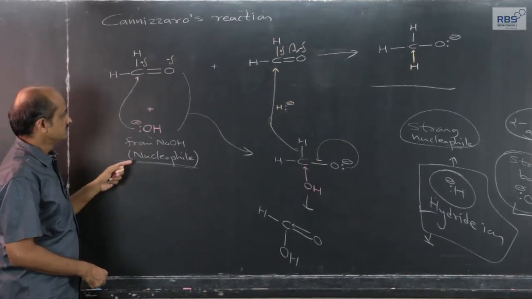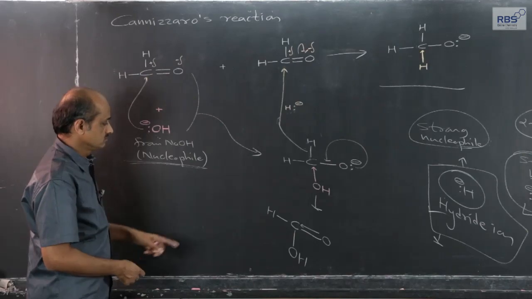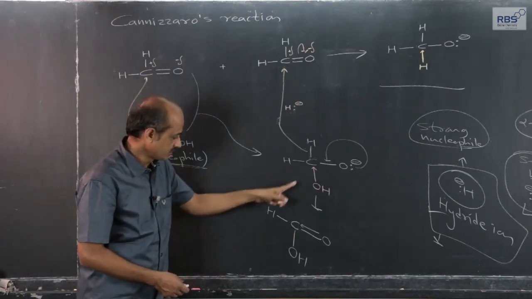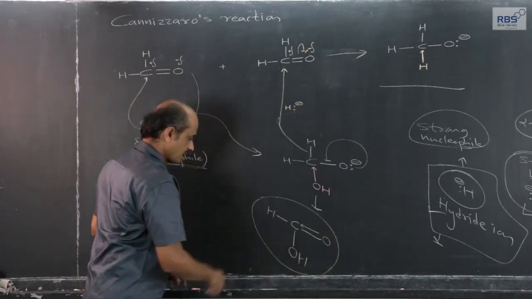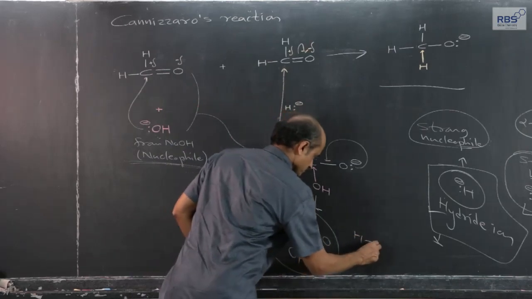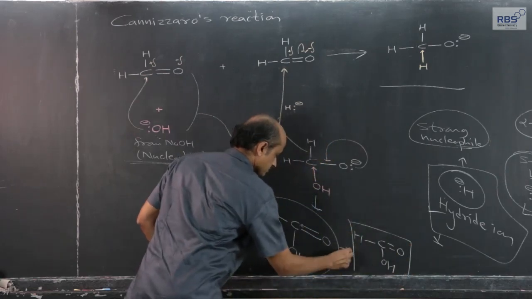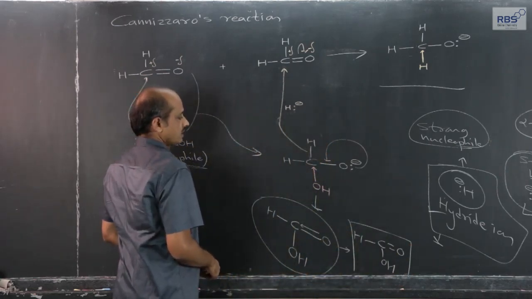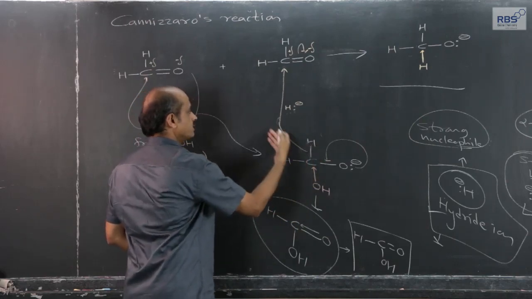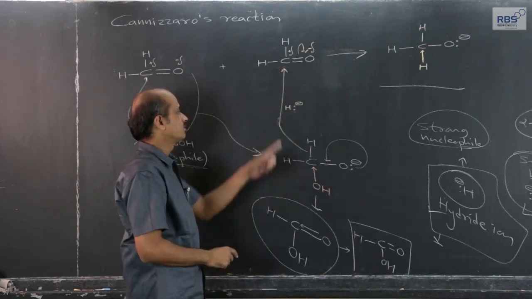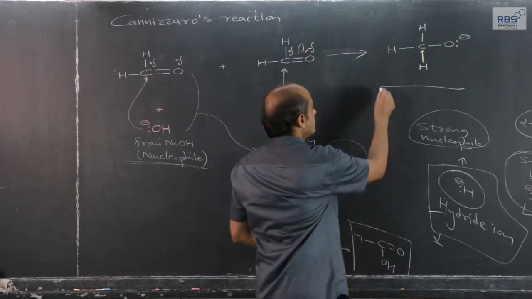So, the first molecule, because of the attack of the OH minus ion from NaOH nucleophile, the interaction between the two underwent this stage and ultimately converted into this, which is nothing but a carboxylic acid, carboxylic group. And during this carboxylic group formation, the hydrogen which goes out in the form of hydride and attacks the carbonyl carbon of the second molecule gives rise to this. What is this? This is an alkoxide ion.